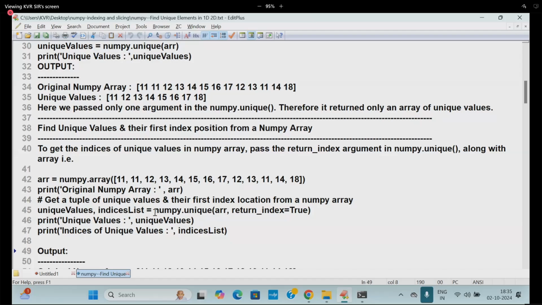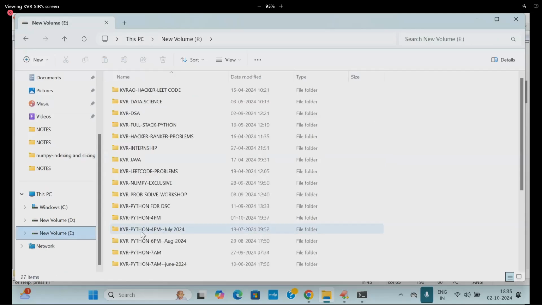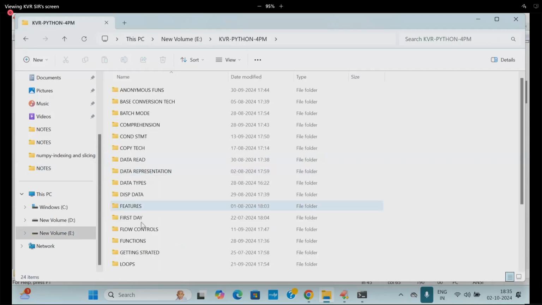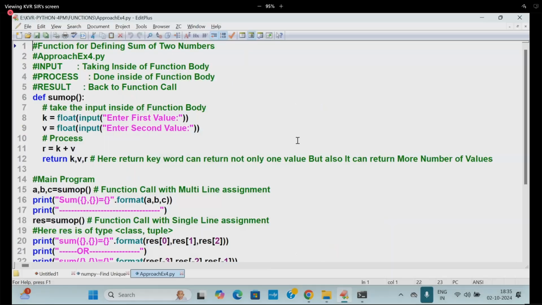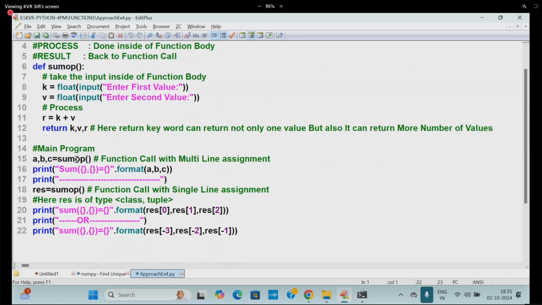And the unique function returns how many values? Two values. Generally, a function returns one value at a time, but it can return more than one value also. In the functions concept, I used to tell, in my regular sessions, approach number 4, return K, V, R. It is returning into A, B, C, a function call with multi-line assignment.